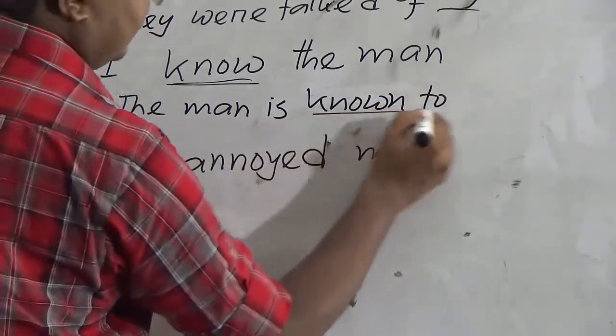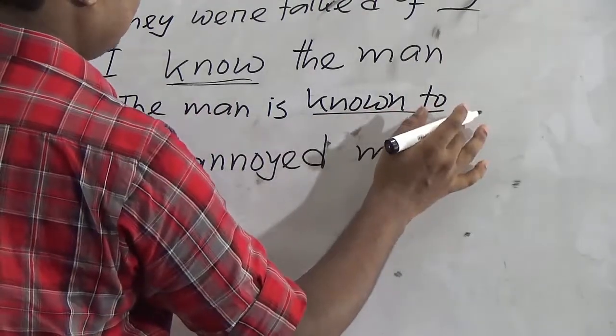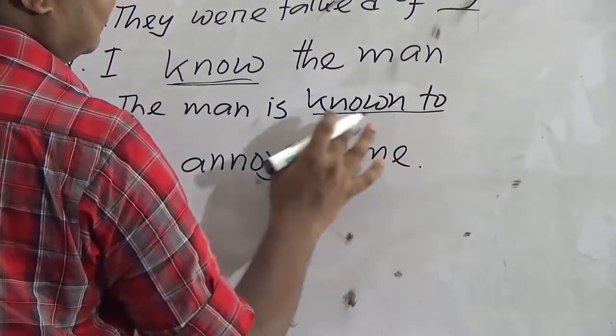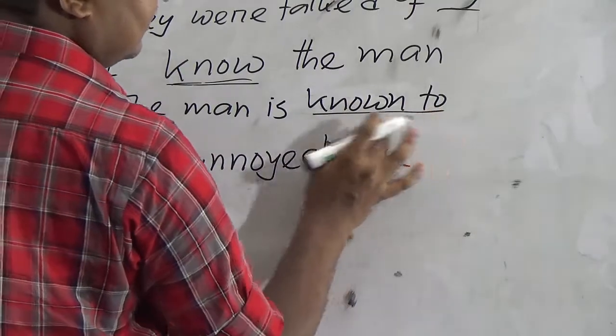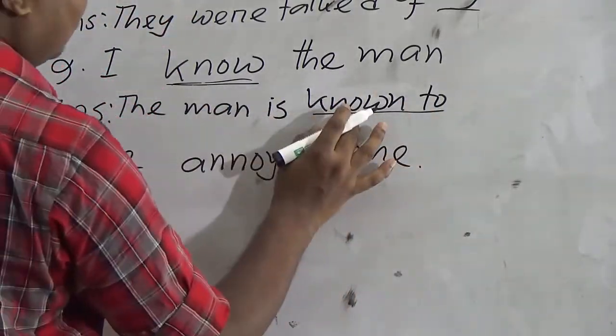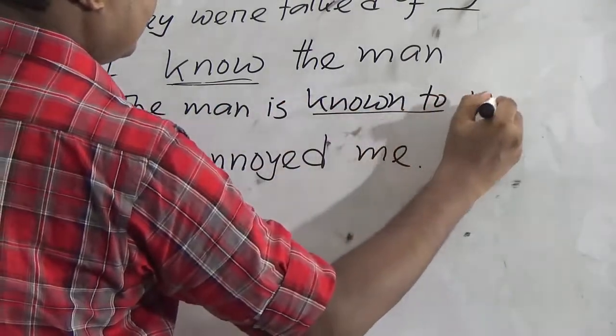This verb always takes preposition to after it. That's why we are not using by here. In spite of by, in case of this kind of verb, we will use the preposition the verb takes. Okay. So after known, we were using preposition to, and subject will be object.